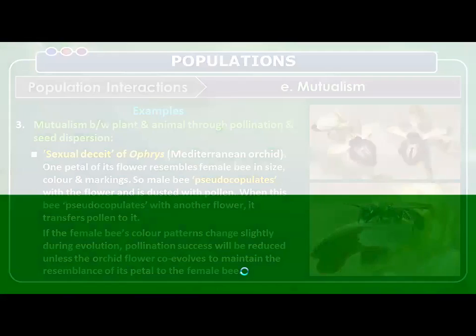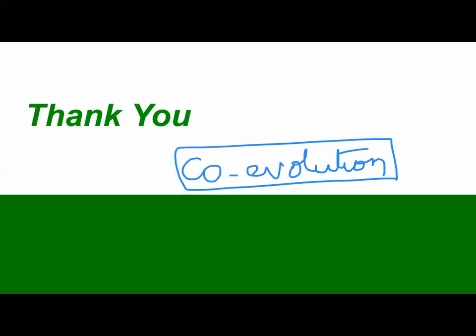Interestingly, you can see the survival of these plants till now, which means we can understand that the co-evolution is still happening. We call this co-evolution. Bee is changing color patterns, the flower is also changing the color patterns. So that's a very interesting thing here.